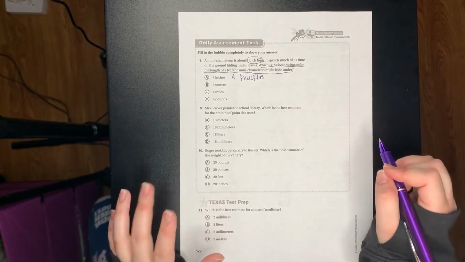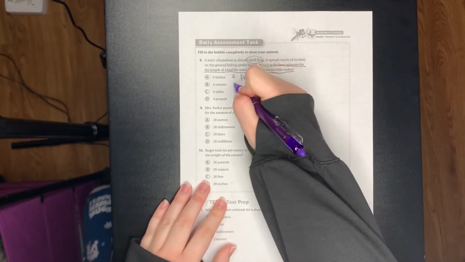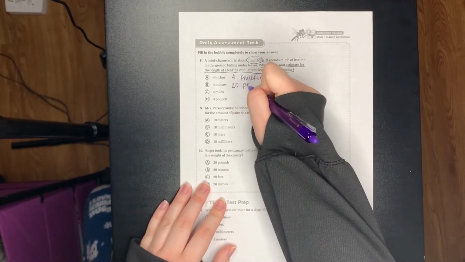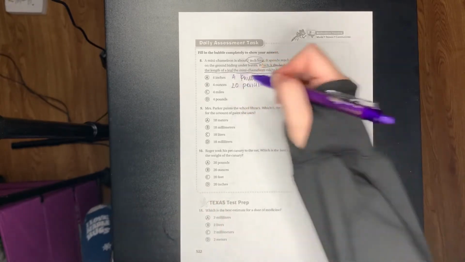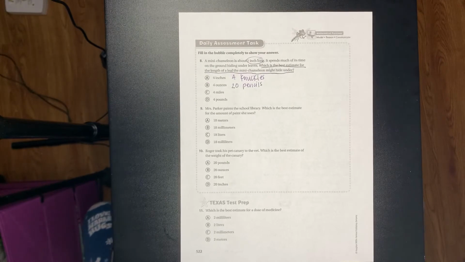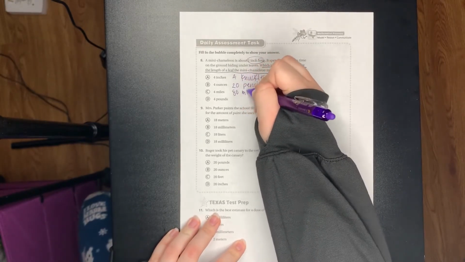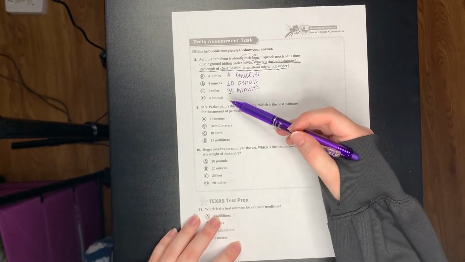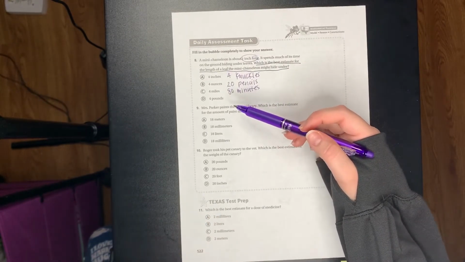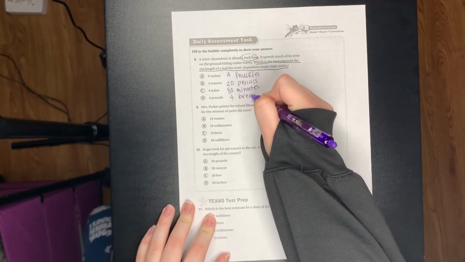Ounces, 1 ounce is about 5 pencils. So 4 times 5 is 20. So that would be about 20 pencils. Miles, 1 mile takes about 20 minutes to walk. So 4 times 20 is 80. So it would be about 80 minutes. 4 pounds. Well, we know 1 pound is equivalent to 1 loaf of bread. So that would be about 4 bread loaves.